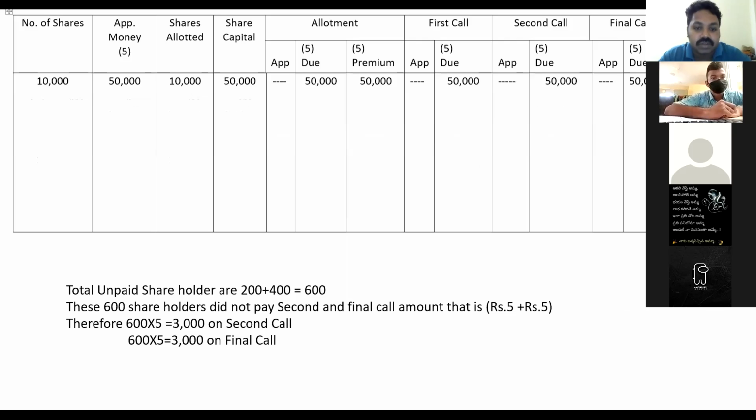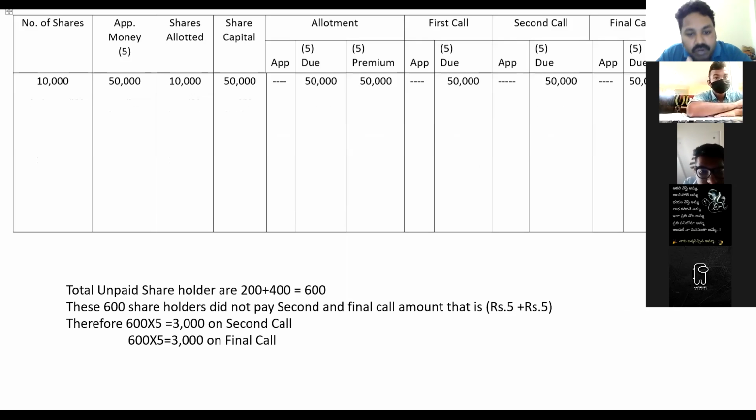Total unpaid shareholders are 600, those who have not paid the second and final call. In the question, the 200 shareholder and the 400 shareholder did not pay the second and final call. Got it? Up to here it is clear now?